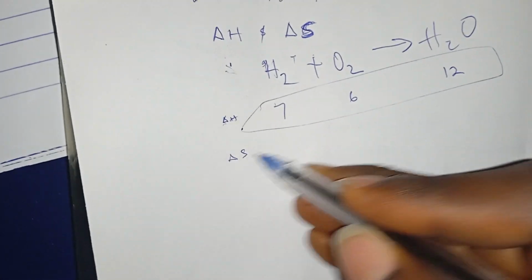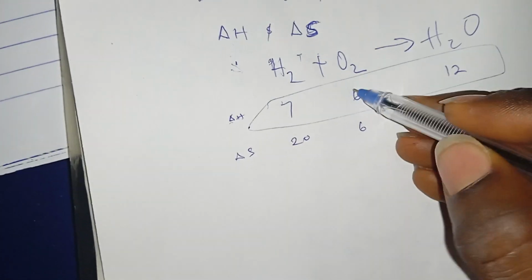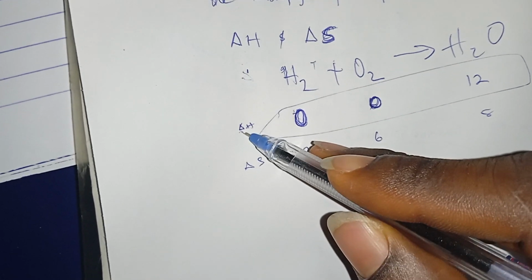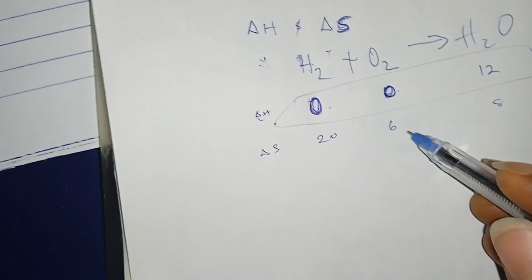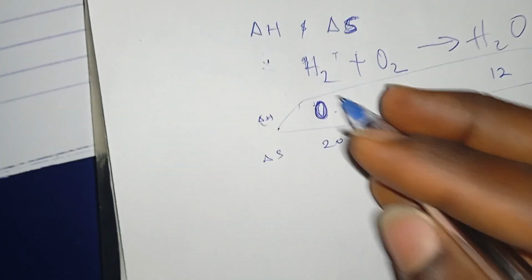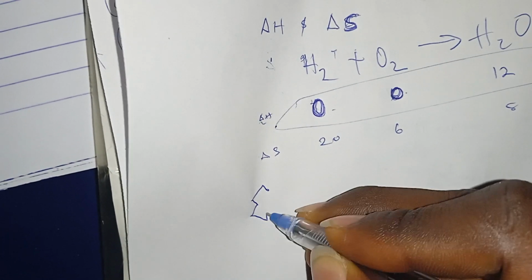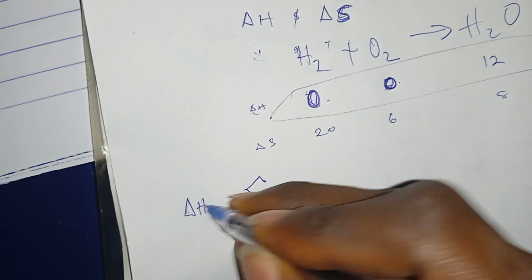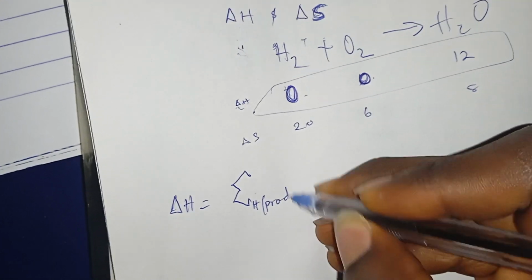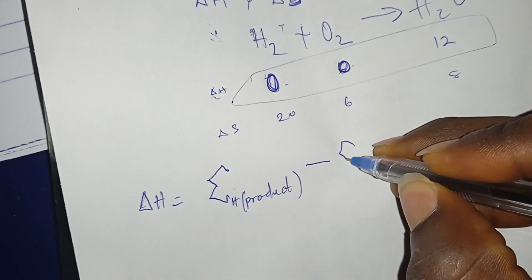They give me delta S, maybe 2, 20, 6, 8. First of all, I know that this cannot be any pure substance, any pure element, because the enthalpy is 0. So they can only give me values for enthalpy for compounds. So when I have this kind of thing, and they tell me to find the change in delta H, all I need to do is to say: change in enthalpy is going to be the sum of heat on the product part minus the sum of heat